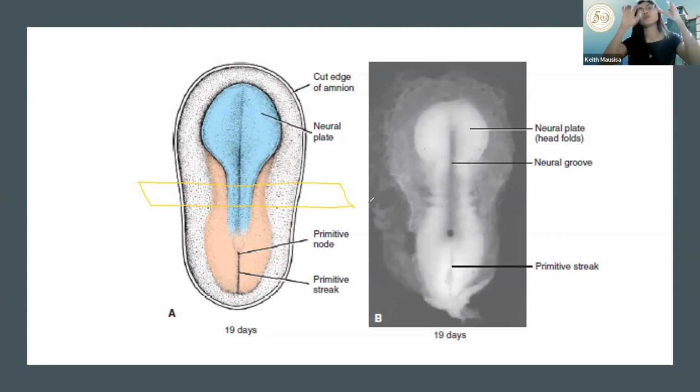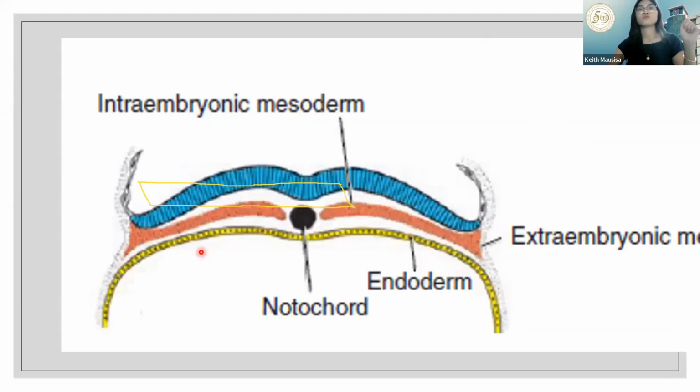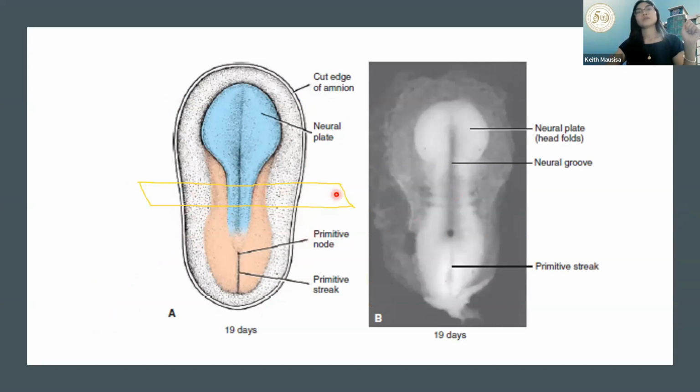Alright, and then we look at it in this kind of view. Okay, so that is the slice. This is it. Alright? So, again, the primitive streak is here, which means this is the caudal area, while this one is the cephalic area. Okay? Let's clear the drawing.